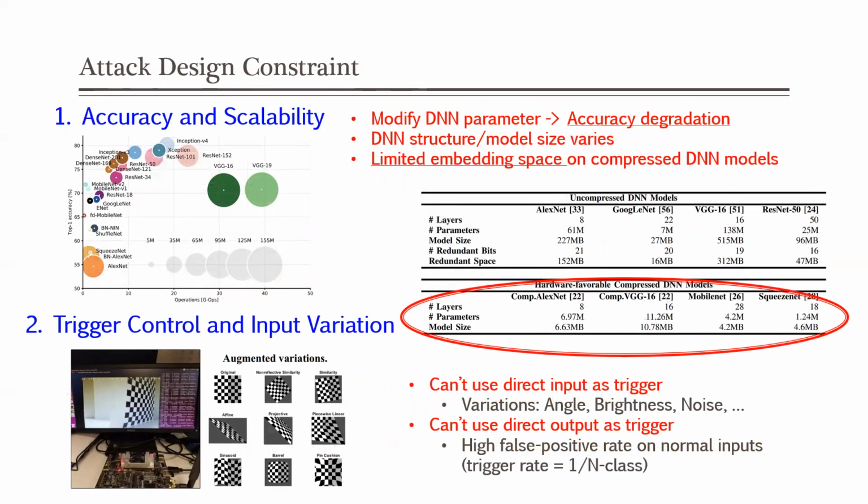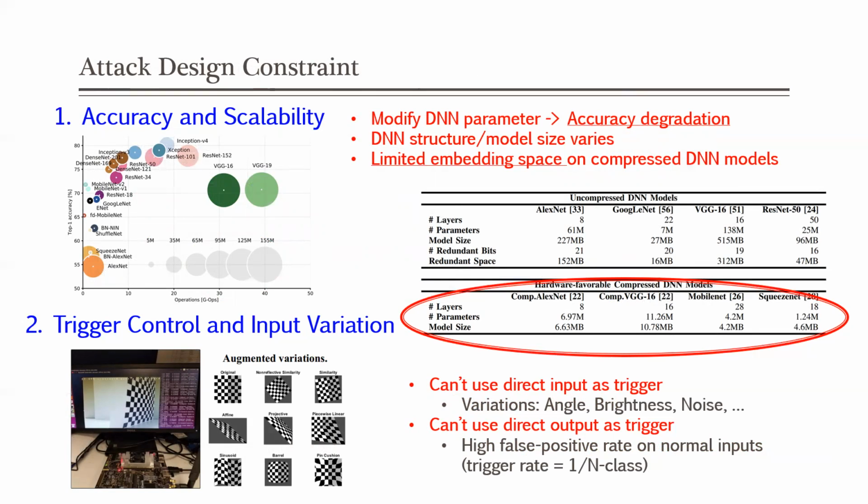The first constraint is accuracy. Modifying the DNN parameter can cause significant accuracy degradation. Besides, DNN structure and model size can be scaled. For example, we have only limited embedding space in the highly compressed DNN model for the IoT scenario.